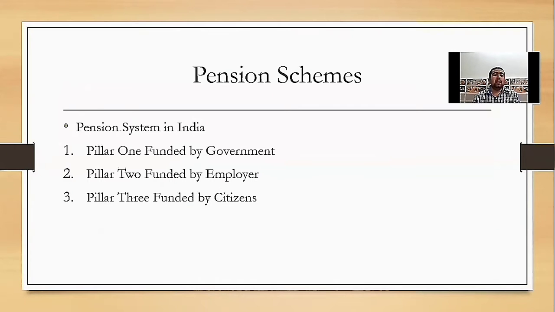After that, the pension system in India has three different pillars. Pillar 1 is funded by the government, pillar 2 is funded by the employee, and pillar 3 is funded by the citizens.